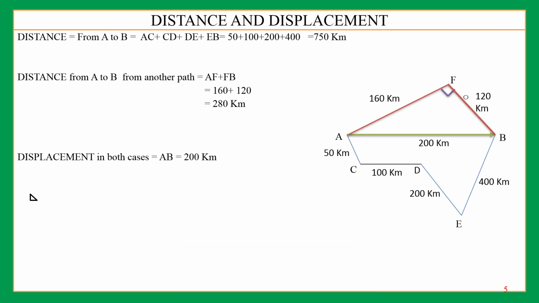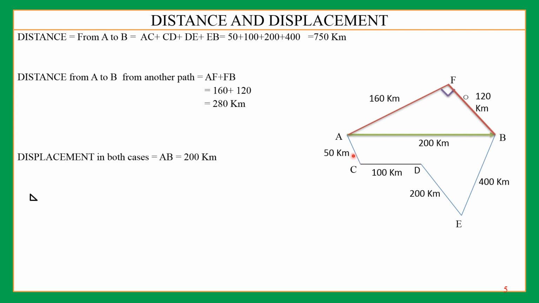Now we are taking one example in which distance and displacement both can be calculated together. Here, your family is starting from your house, which is denoted by point A. So A to C your car is going, then C to D, and D to E, and E to B. Okay, now you have reached your native place to see your grandmother, right?